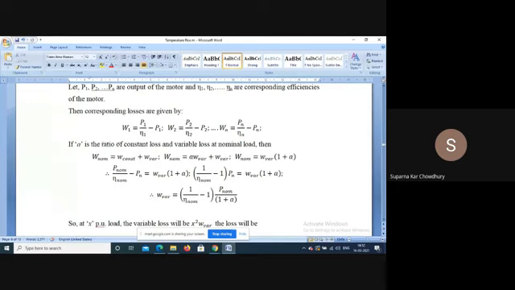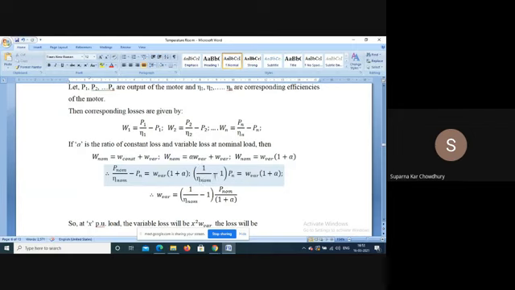Now, if A is the ratio of constant loss and variable loss at nominal load, that is the rated load. In that case, W nominal is equal to W constant plus W variable. This is basically the core loss. This is the copper loss. So W nominal is A into W variable plus W variable. So W nominal is W variable into 1 plus A. Now P nominal by eta nominal minus P nominal is the loss under nominal condition. So this is W nominal, which is equal to W variable into 1 plus A.